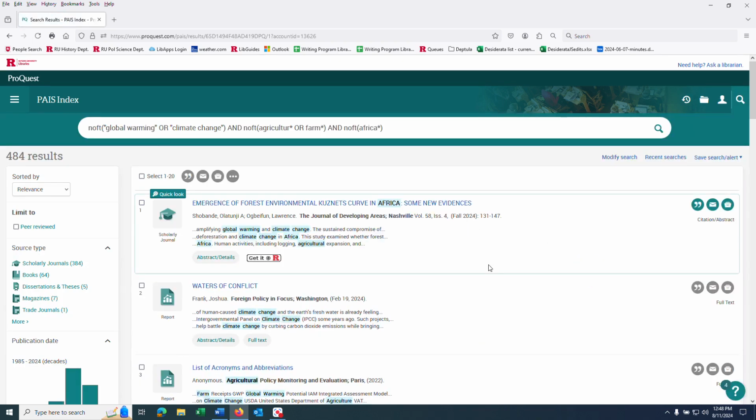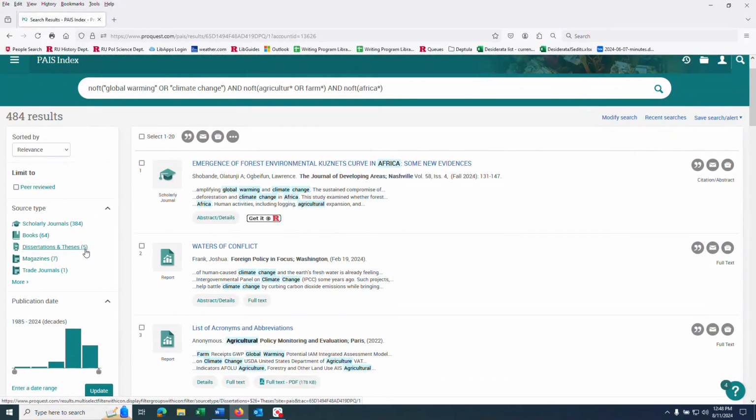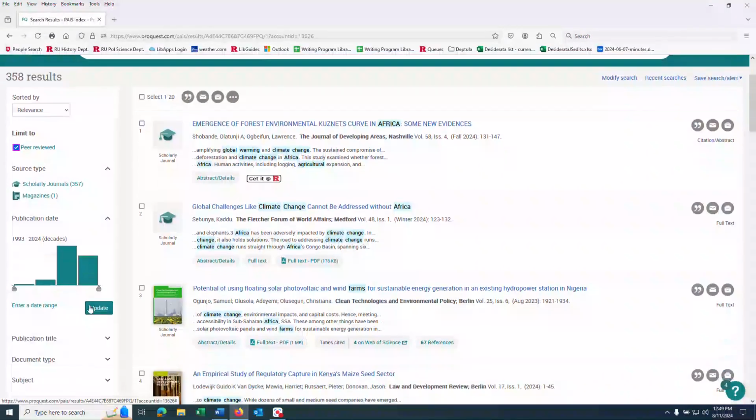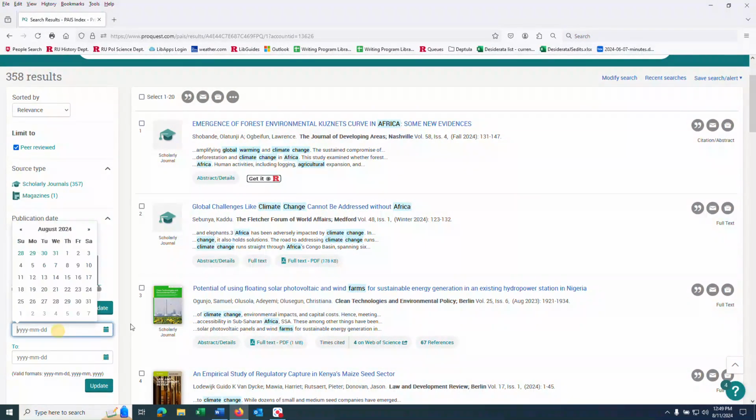Okay, so we can also check out the limits here on the left. Most article databases as well as quick search have very similar limits. For example, you might want, or your professor might require you to just cite peer-reviewed articles that appear in scholarly peer-reviewed journals. There's a date limit that can be very useful. We'll say the last 4 years.